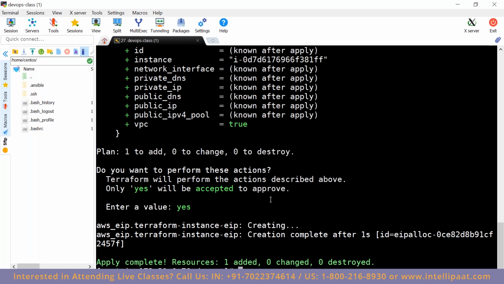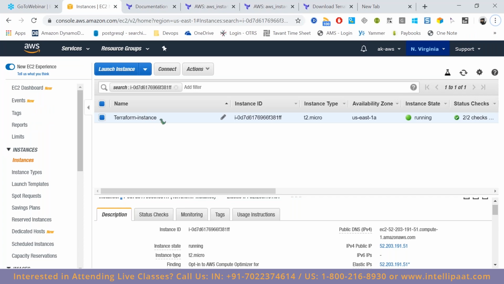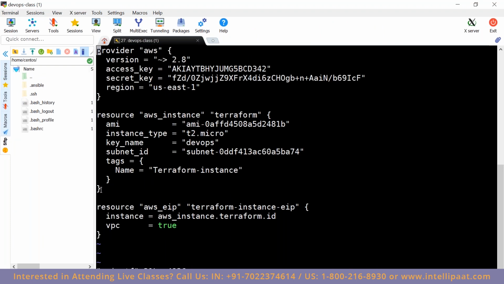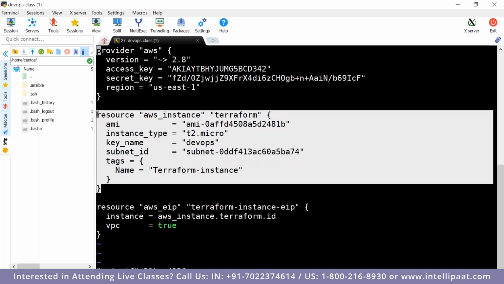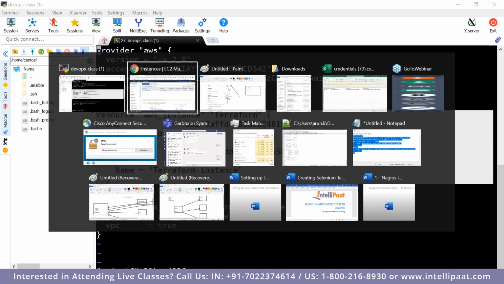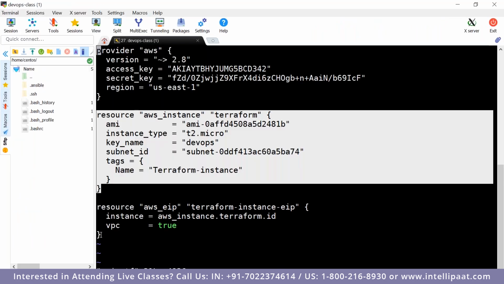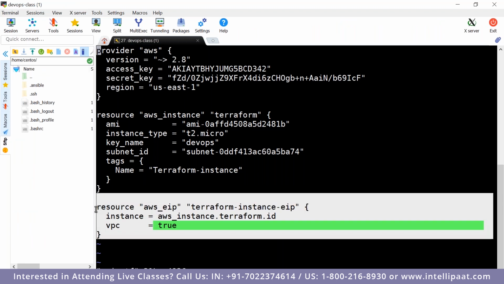No. See here, this is the instance which we created first, correct? Using this configuration, vi main.tf. This is the first configuration which we did earlier. This created this EC2 instance. When it got created, we did not have an IP address for that machine. To add that, we created this configuration.